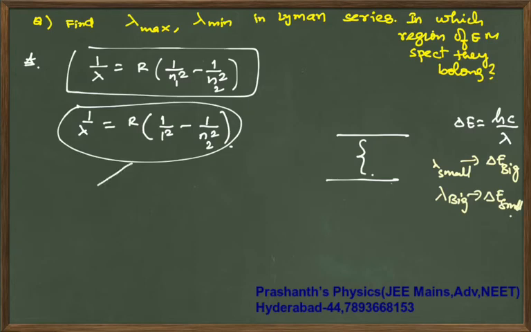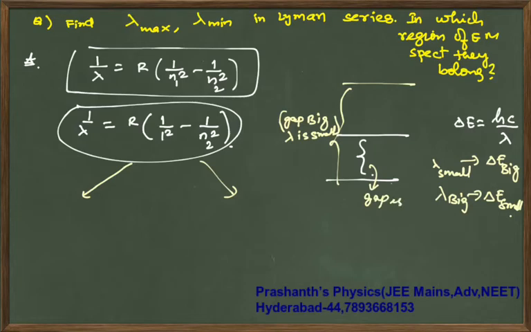So here you want lambda max. When the gap is big, lambda is small. When the gap is small, lambda is big.